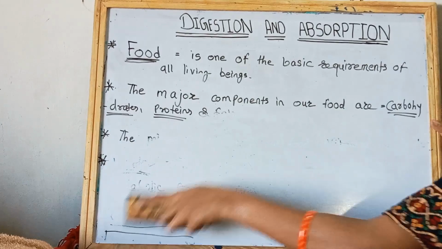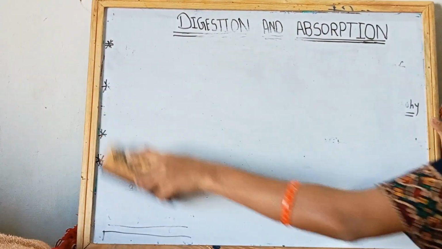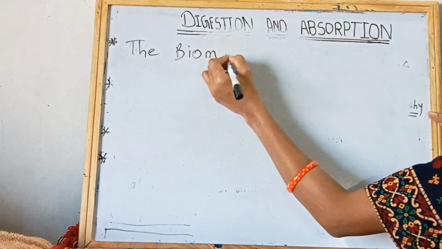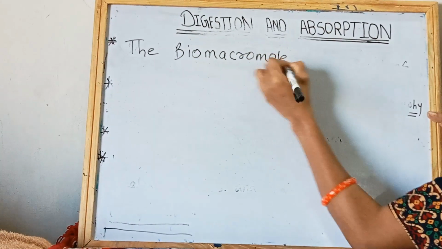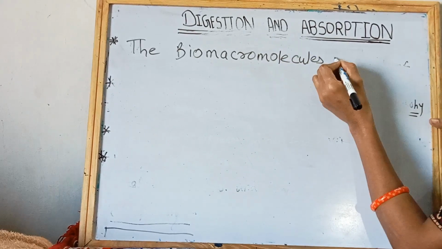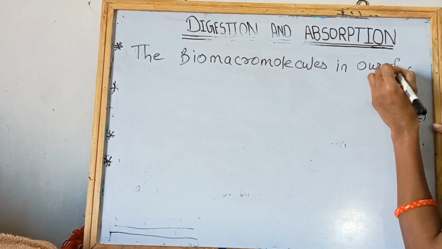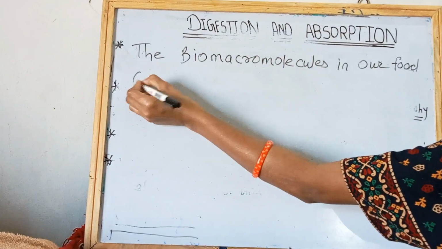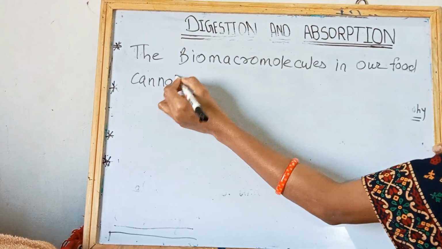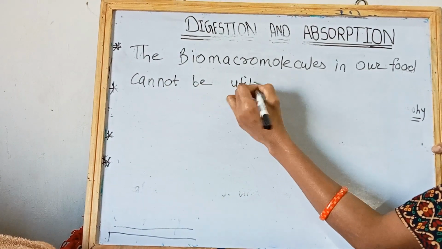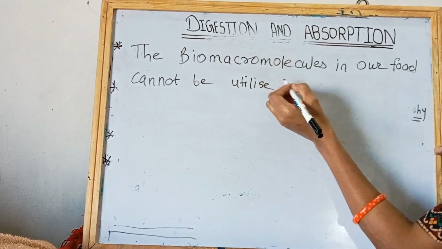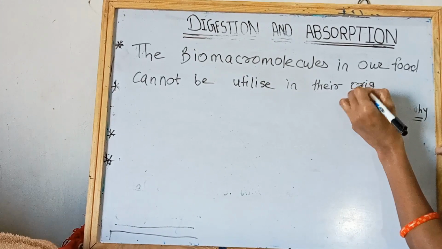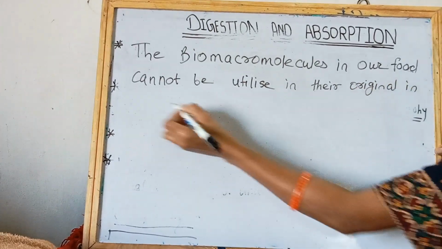Then the next point is the biomacromolecules. Okay, the biomacromolecules in our food cannot be utilized in their original form in our body.